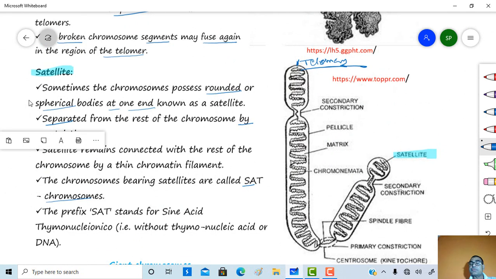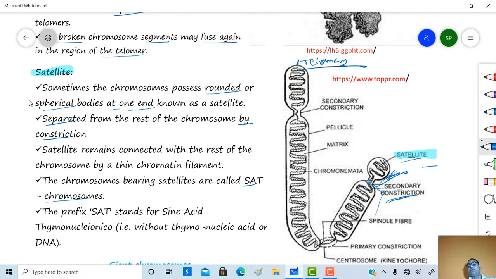This is the satellite. This is a constriction, and this one is a satellite. Sometimes a chromosome possesses a rounded or spherical body at one end, and that is called a satellite. It is separated from the rest of the chromosome by means of a constriction.